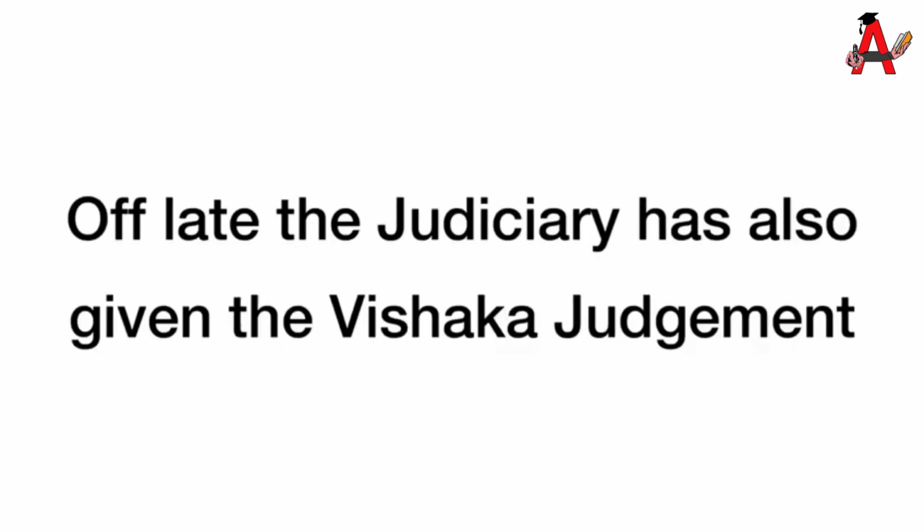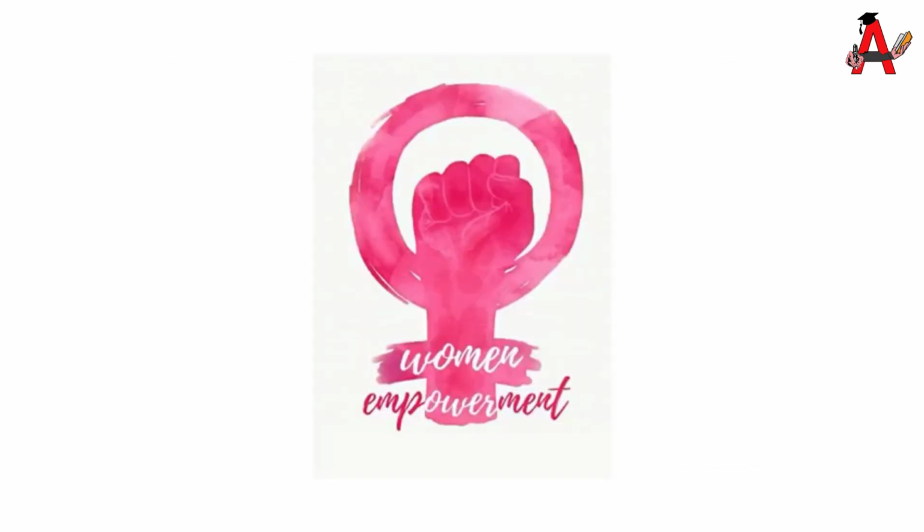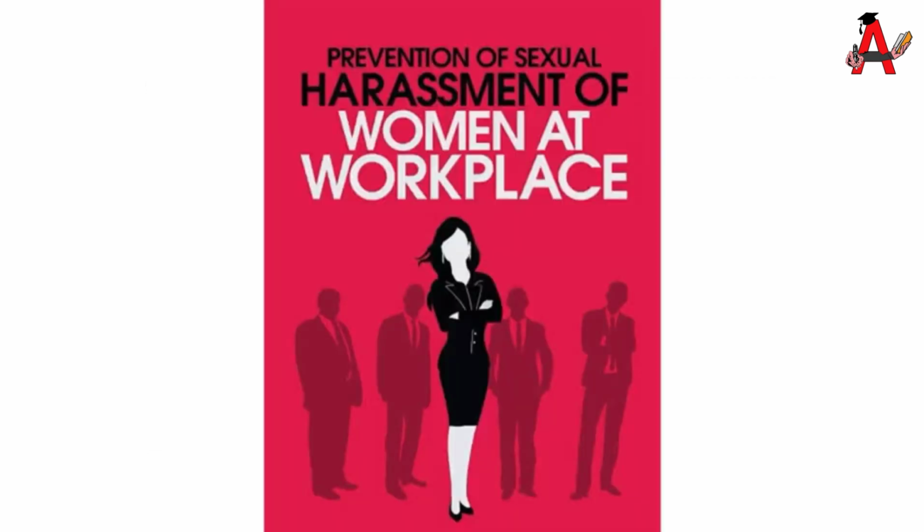Of late, the judiciary has also given the Vishaka judgment, which led to empowerment of women in the parameters related to sexual harassment at workplace. It was the Vishaka guidelines which help women in fighting against sexual harassment at workplace.